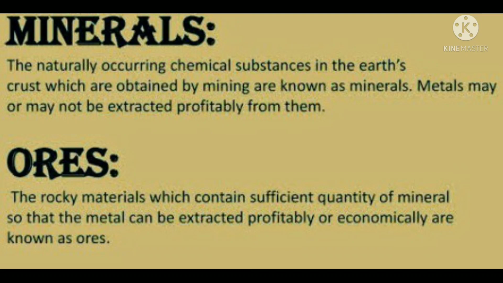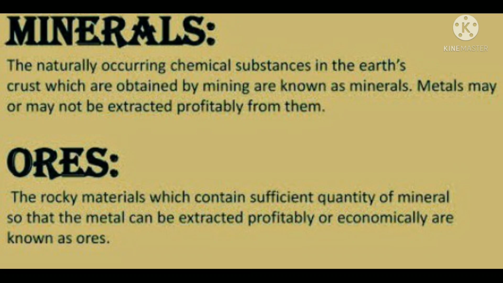Shall we? Keep in mind, students, minerals are found under the earth's crust as a complex mixture or a single compound. If from this mineral we can take metal in a profitable amount, then that mineral is called ore. Here is an example of extraction of aluminium. Clay also contains aluminium.